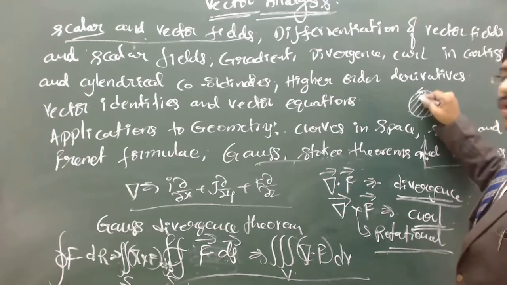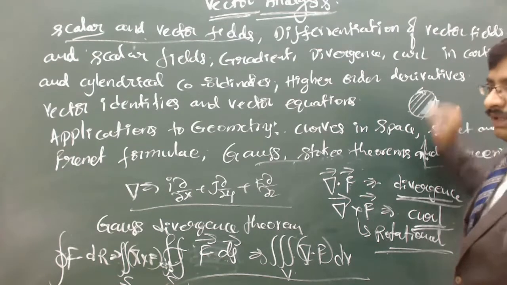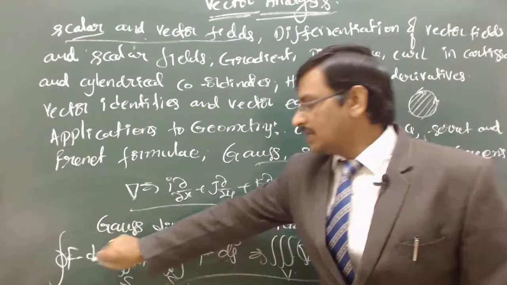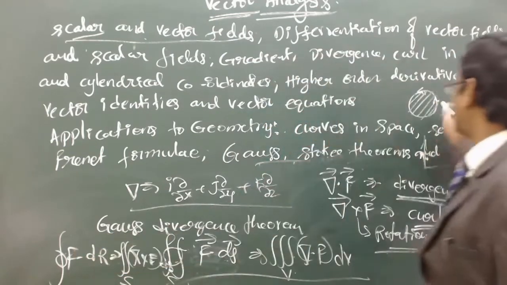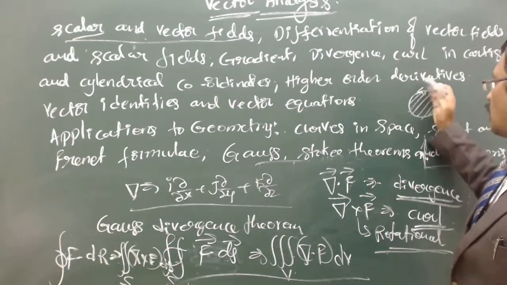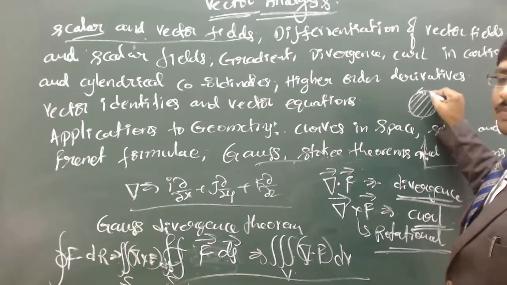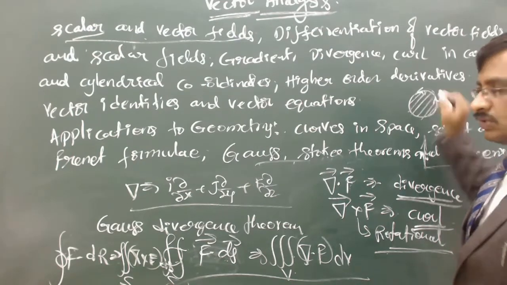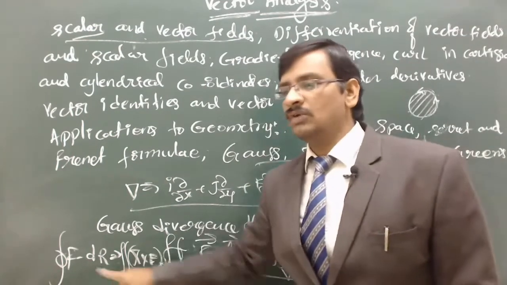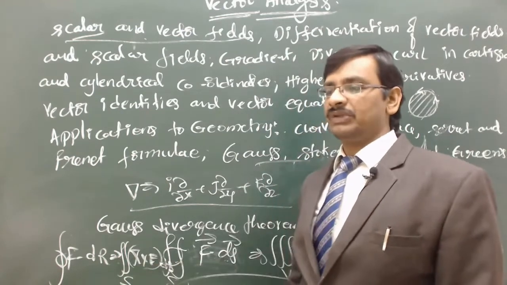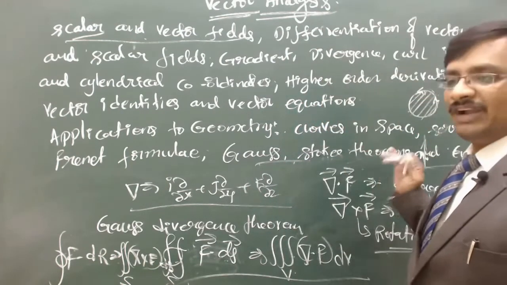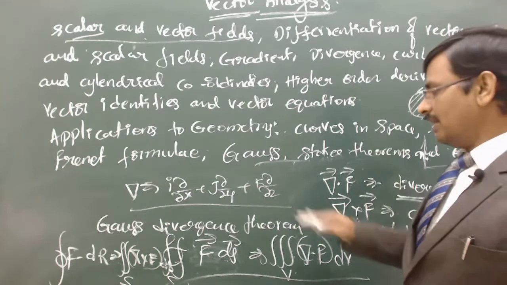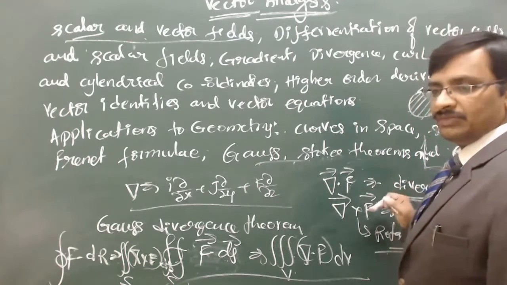So here, if the rotational component of the field, let us say F, is present, then the F dot dr value over the complete line is equal to the total rotational component of each and every particle within this particular surface. So these two are related to each other, which we call the Stokes theorem. Got it? So these are the basic fundamental theorems related to these vector operators, right?